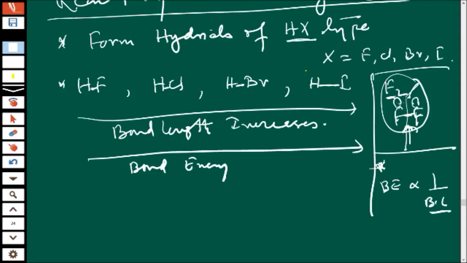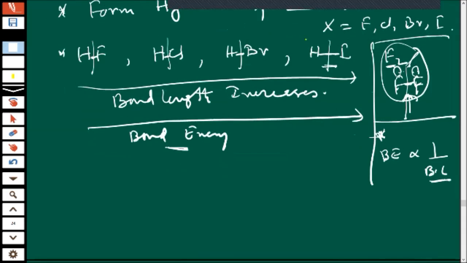So in which case is less energy required? Which molecule will break easily? HI would break easily. It means it requires less energy. So what will be the order of bond energy? HI, then HBr, then HCl, then HF.